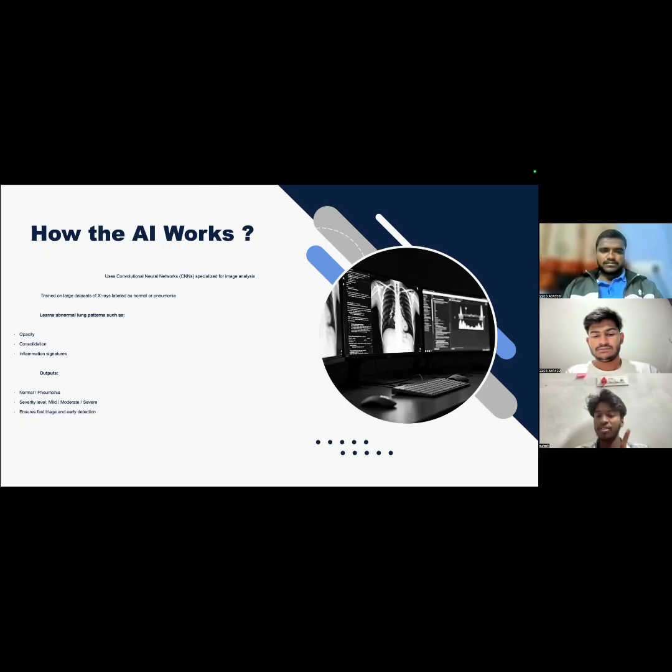Is there anything matching exactly or not? If it matches, then it will trigger that you are affected. Assume that a project had made a mistake, like you are told you are affected with pneumonia stage 1 or stage 2, and you feared, went to a specialist, checked it out, and you are not affected. It's fine. You take a moment. There is also a very low scenario where, if you are affected with pneumonia, my project would not be able to recognize it.